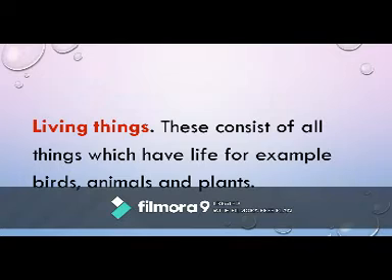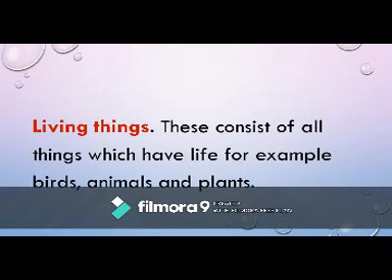But also living things reproduce, to produce young ones. You can find young animals produced by the big animals. We have plants, they produce young ones. That is a characteristic of living things. Living things die. Animals die, plants die, birds die. Those are a few examples of characteristics of living things. So we call them living things because they possess those characteristics.